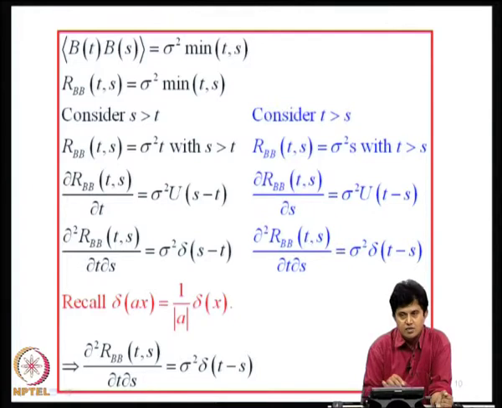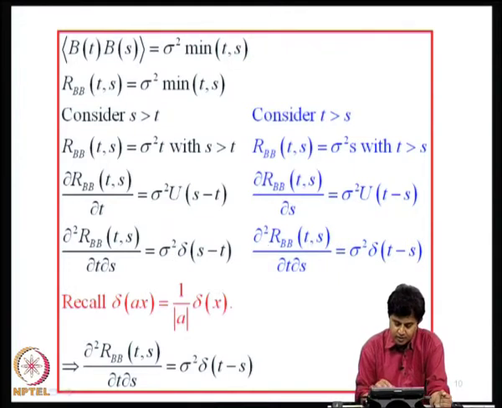Now let us consider s to be greater than t. I am interested in derivatives of the Brownian motion process. So if I now differentiate the autocovariance with respect to t, if I assume s to be greater than t, the R_BB will be sigma square t with s greater than t. Therefore this derivative can be written as sigma square into the unit step function s minus t. If you now differentiate the next time, the step function becomes a Dirac delta function and I get sigma square delta of s minus t.